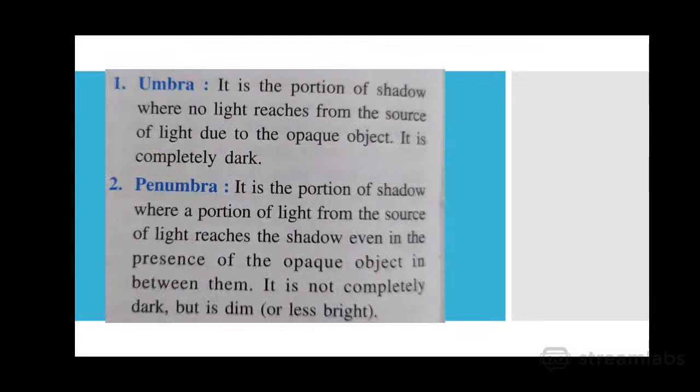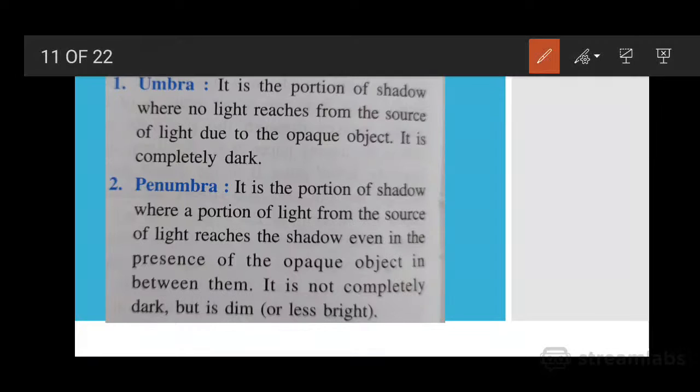Next, separately, I am going to explain what umbra is and what penumbra is. Umbra is the portion of the shadow where no light reaches from the source of light, because of the presence of the opaque object. So umbra is completely dark. Whereas penumbra is the portion of the shadow where a portion of light from the source of light reaches the shadow.